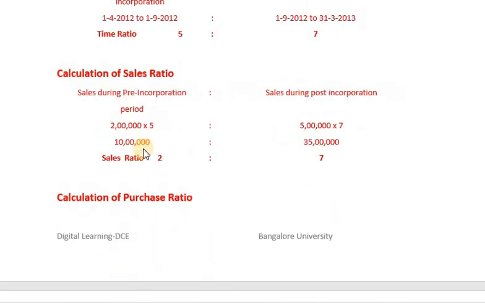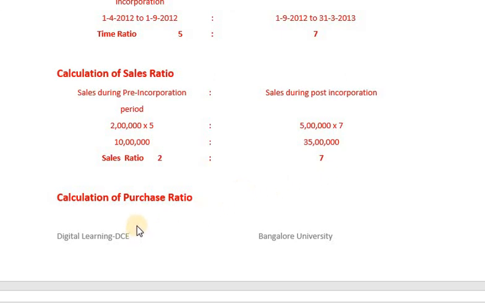Pre-incorporation period is 5 months, post-incorporation period is 7 months. 2 lakh into 5 is 10 lakh, 5 lakh into 7 is 35 lakhs. Therefore, sales ratio will be 2:7. 5 2s are 10, 5 7s are 35.